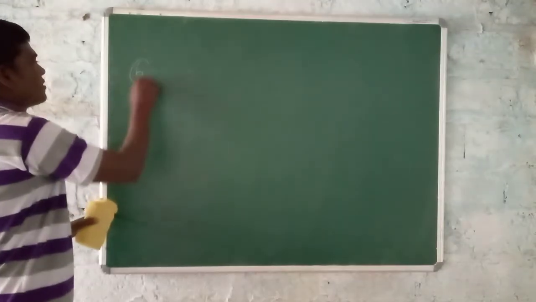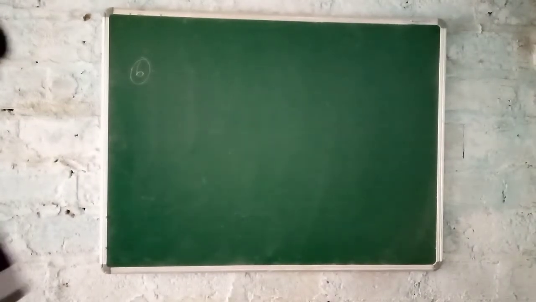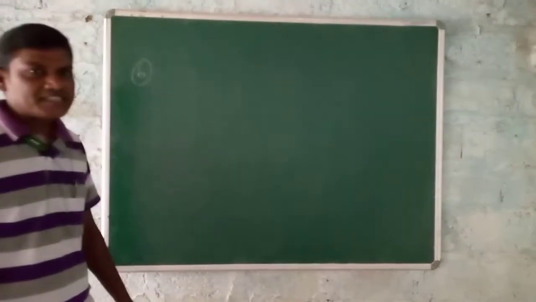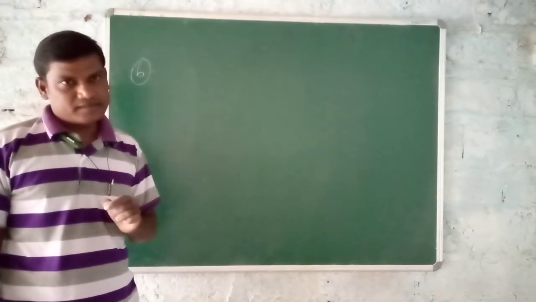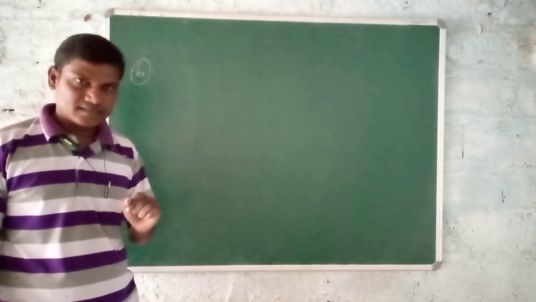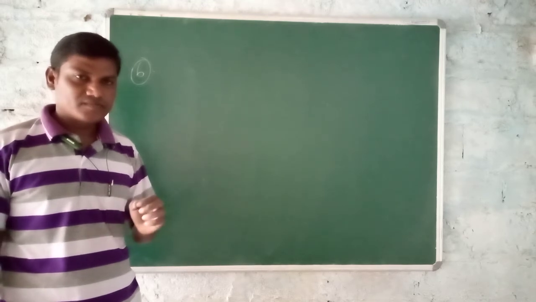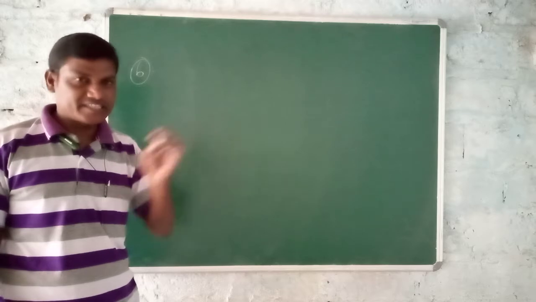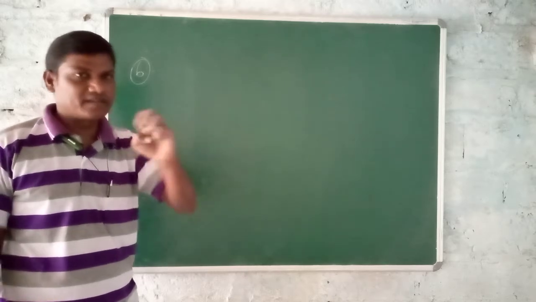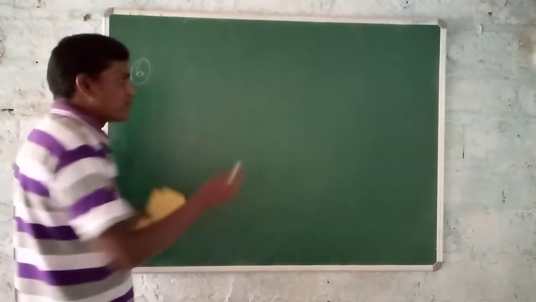Next, sixth one we are discussing this time. Question number 6. One statement is given, and in the statement some errors are there. So correct the following statement if necessary and rewrite the statement. That is one. So what is given in the statement?